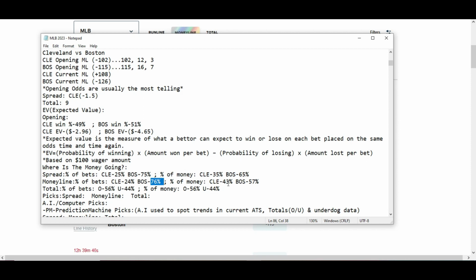Percentage of money on the money line: 43% going to Cleveland, 57% going to Boston. Total is at 9. Over 58%, under 44%. Percentage of bets. Percentage of money: over 56%, under 44%. The same currently based off the 9 runs. Let's go to the next one.